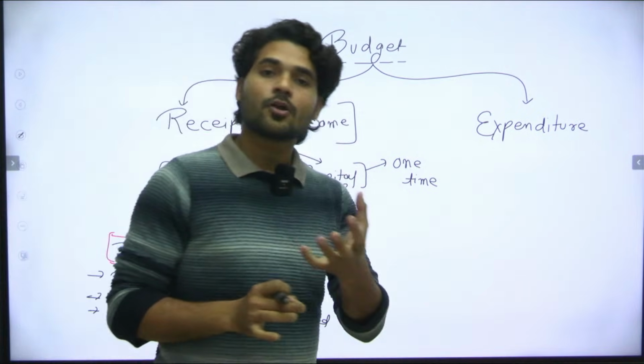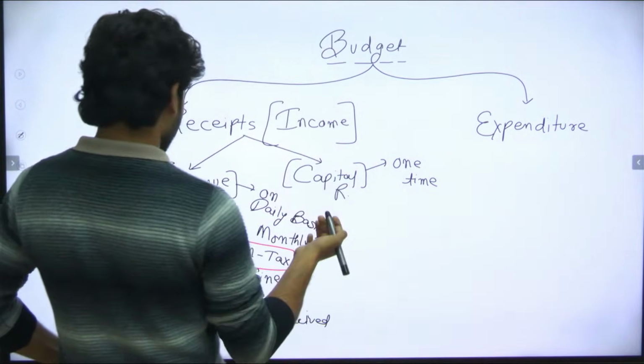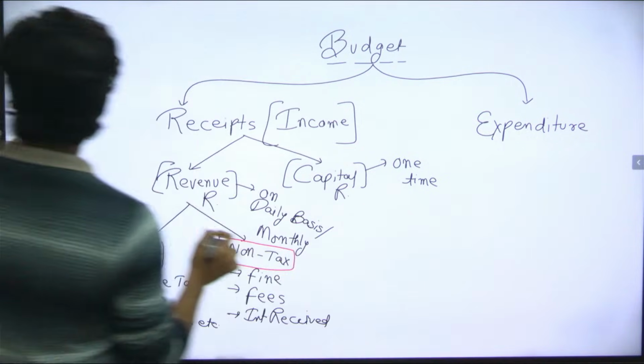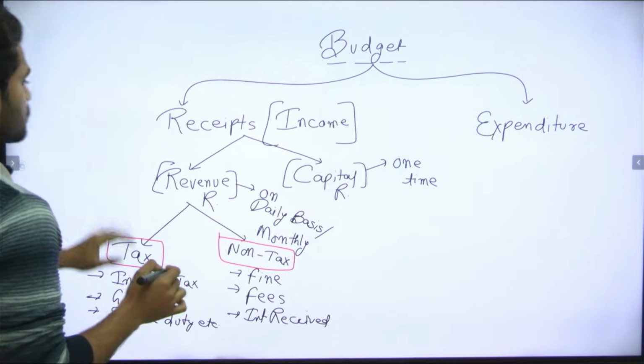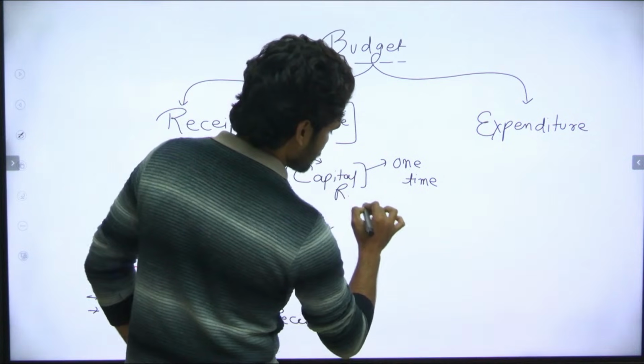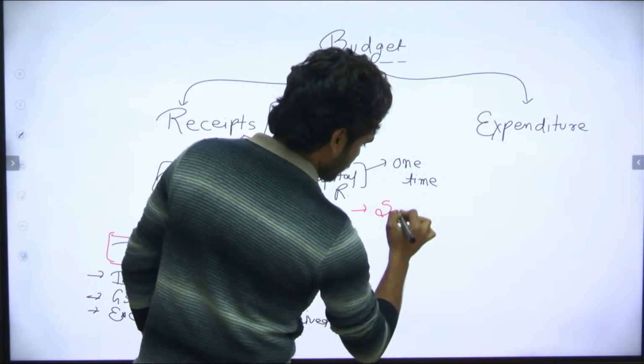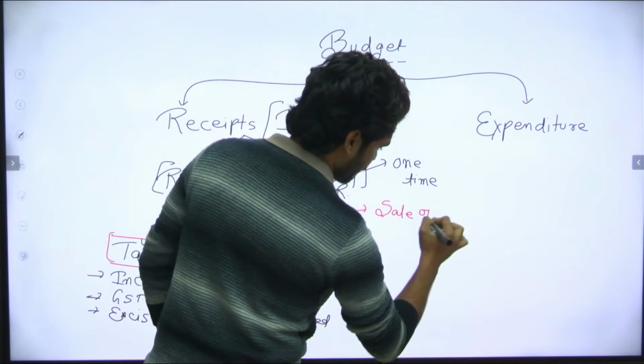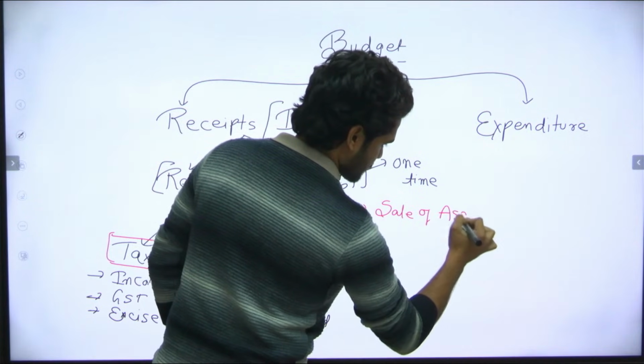What is an example of it? First, sale of assets.